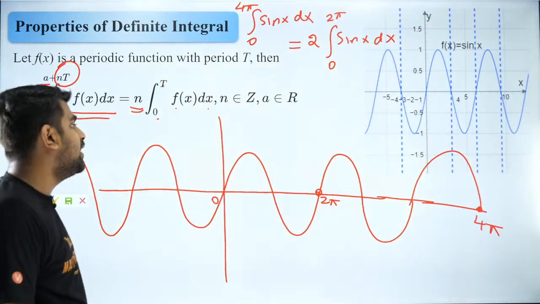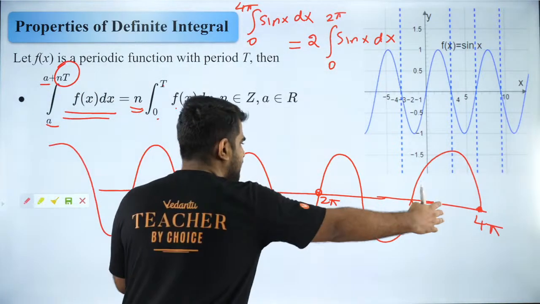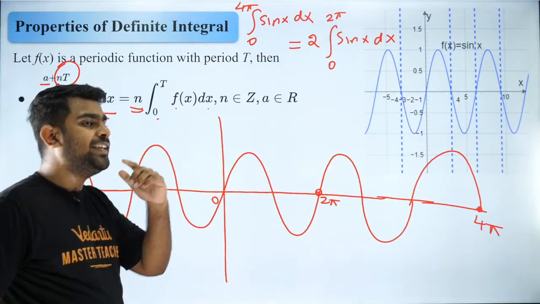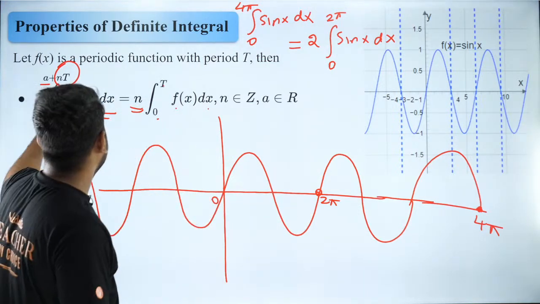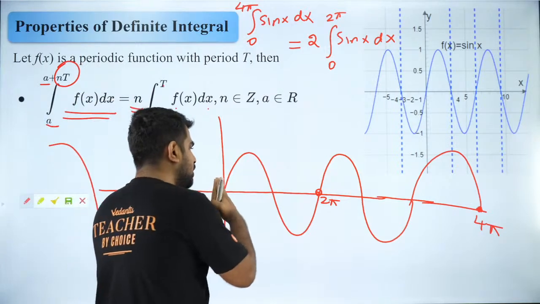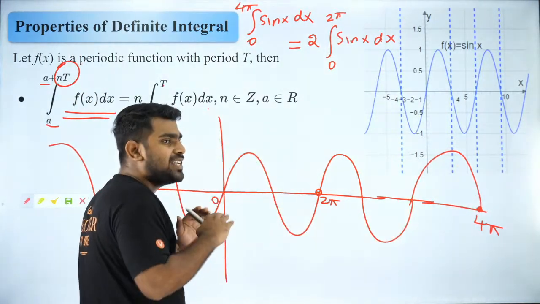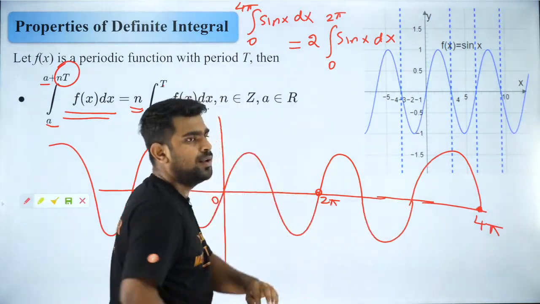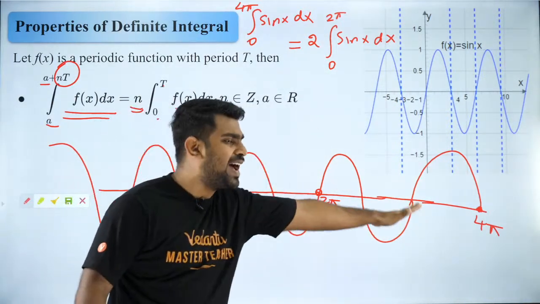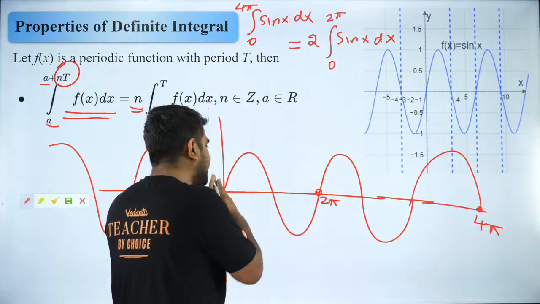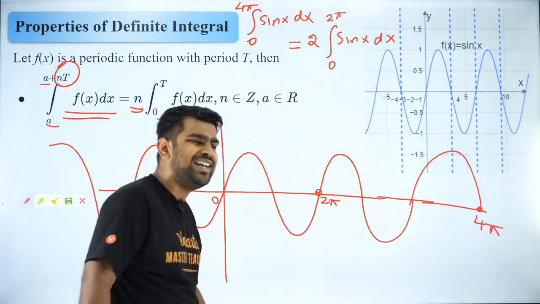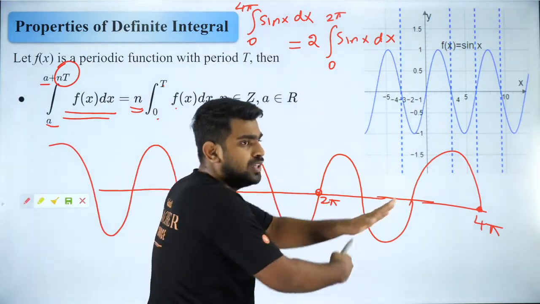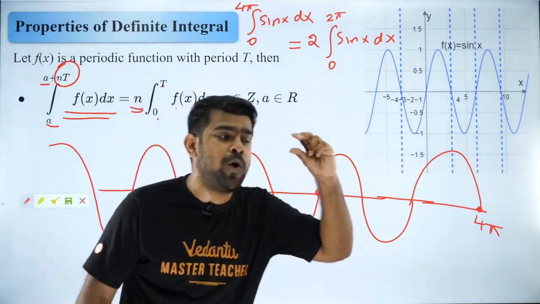I want to say that if you have a periodic function and let's say the period is 0 to 2 pi and you are asked to integrate from 0 to, let's say, 4 pi. So 0 to 4 pi, I can write it as the 0 to 2 pi integral into 2, because the same thing is going to repeat there also, right? So instead of integrating fully, which will be a tedious process, I'm going to just do this part into 2.